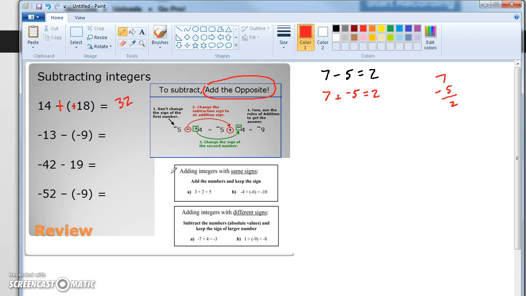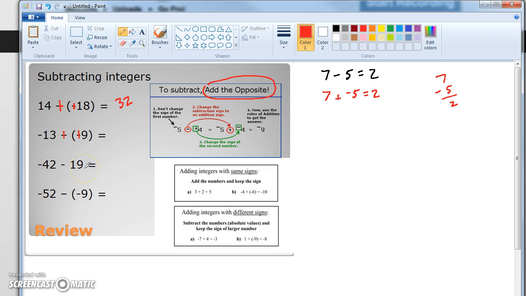Okay, and pause at any point that you'd like. Because what's happening is I'm having 14 and I'm taking away 18 negatives. There are no negatives in 14, so I'm actually going to be adding 18. Kind of another weird way to talk about that. Okay, I'm actually going to clear that so we have some space. So 13 minus negative 9. So I'm going to change it to an addition, and this number is going to become positive 9.